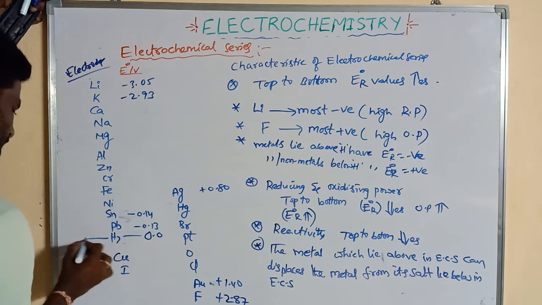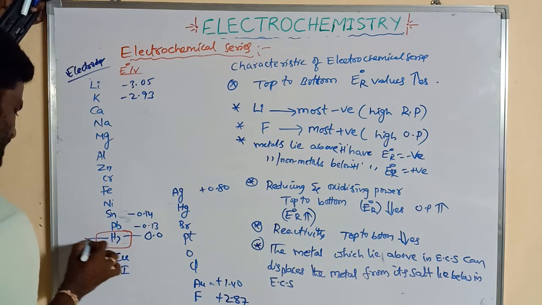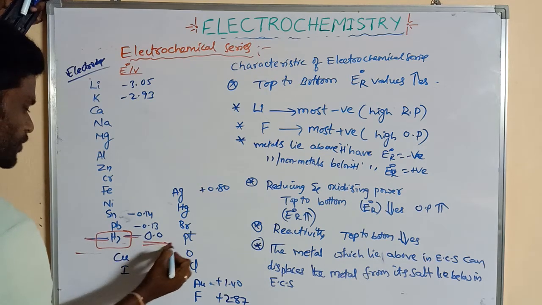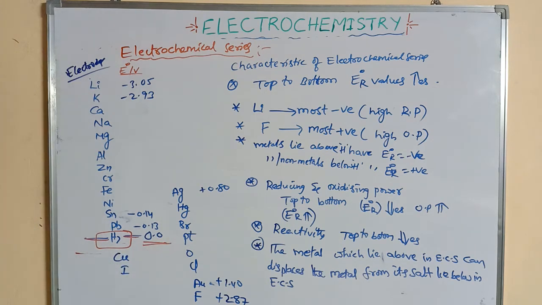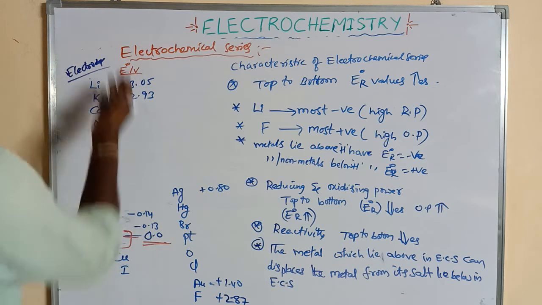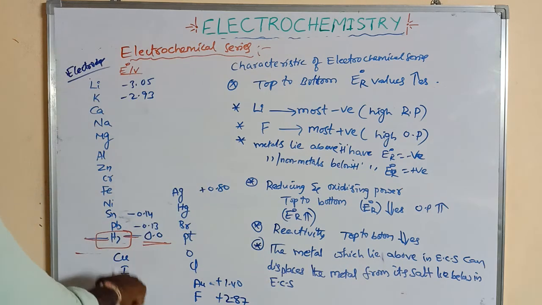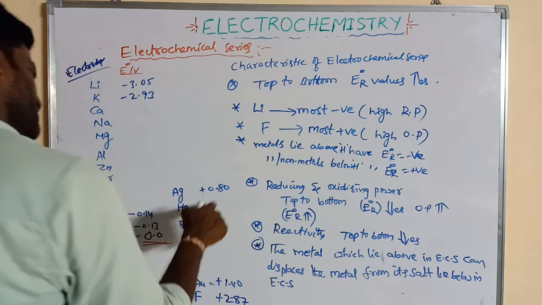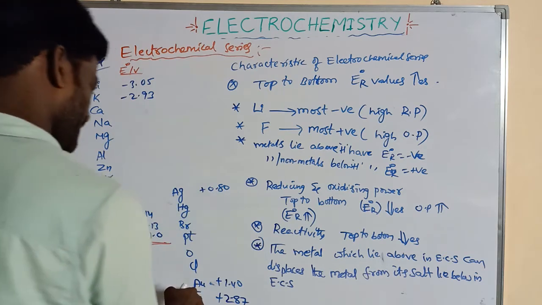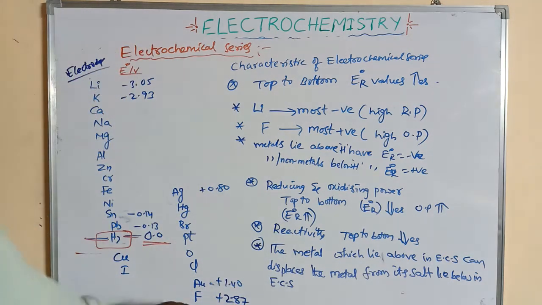This is the hydrogen, the standard hydrogen electrode. What is its potential? 0.00. Above the hydrogen, the values are negative. Below the hydrogen, the values are positive: silver 0.80, gold plus 1.40, fluorine 2.87.